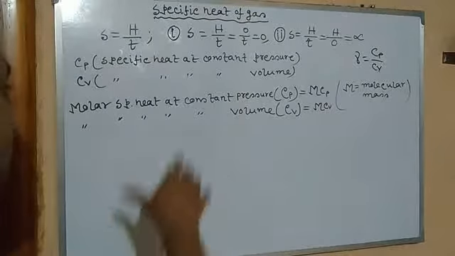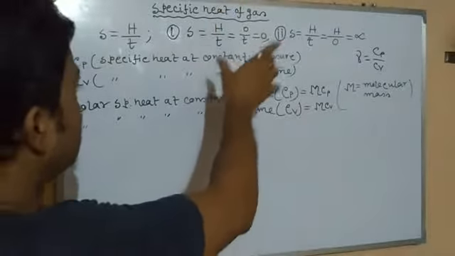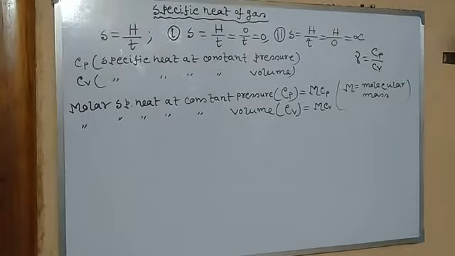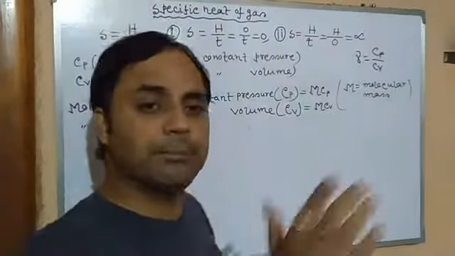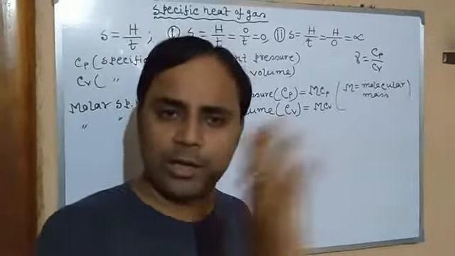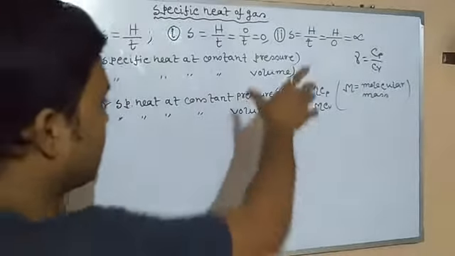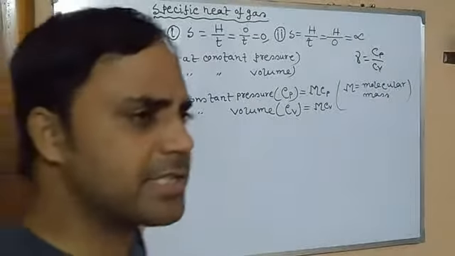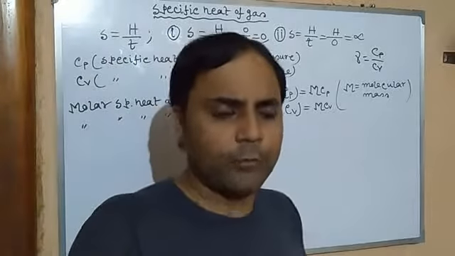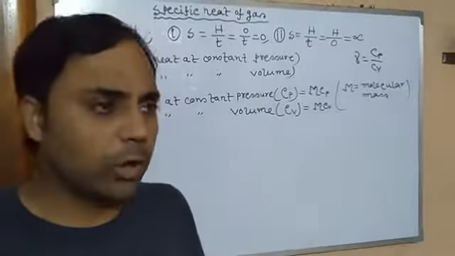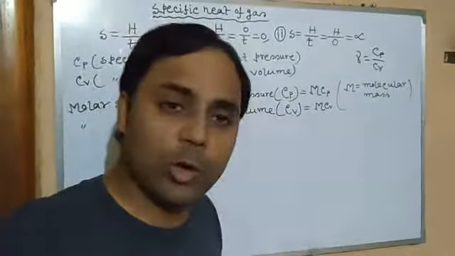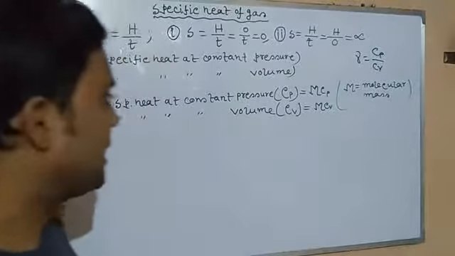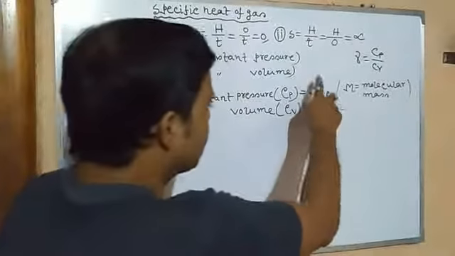So when the specific heat at constant pressure comes in case of 1 mole of gas, it means the required heat energy to increase the temperature of 1 mole of a gas, or 1 gram molecule of a gas, by 1 degree C or 1 K keeping pressure constant. It is called capital Cp.